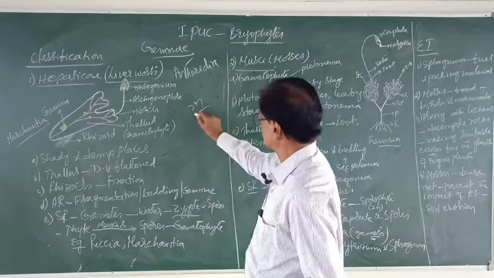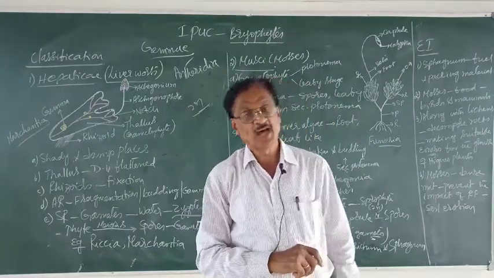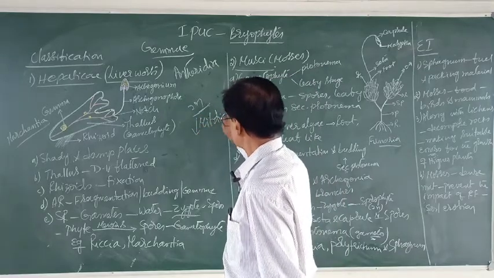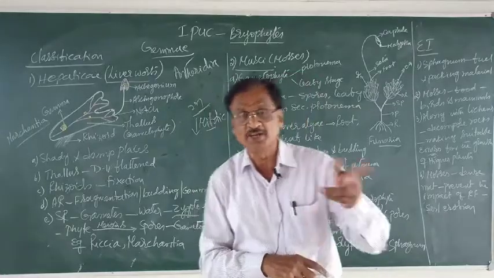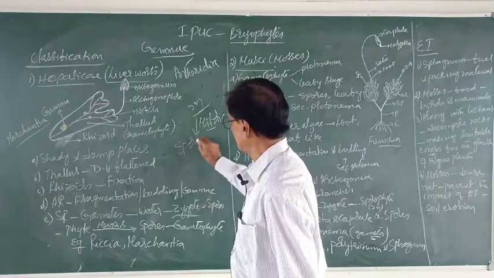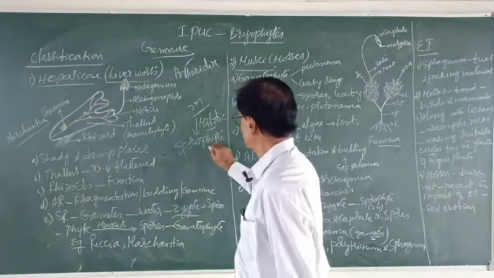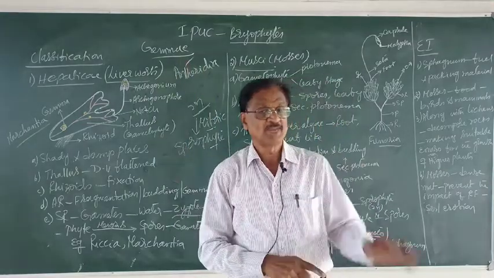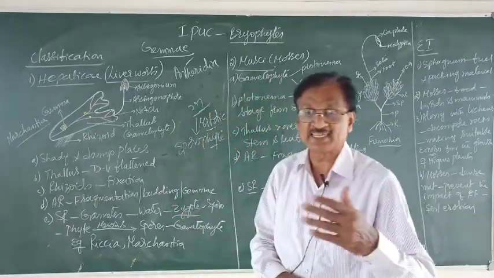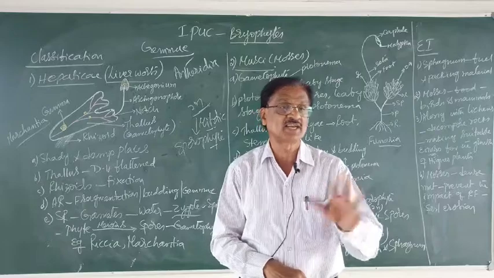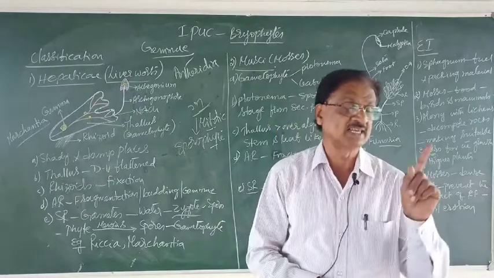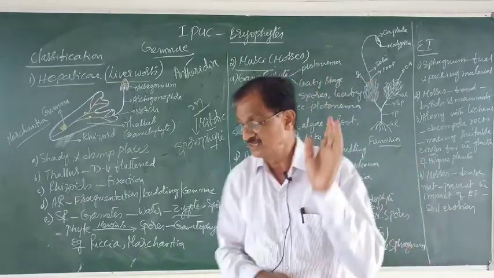Zygote. Zygote is diploid. Now, this zygote by mitotic division forms a diploid body by name sporophyte. So, sporophyte is the diploid body formed by mitotic division of what? A diploid zygote. Then the sporophyte gets attached to what? The gametophyte. It is not an independent one. This sporophyte by meiotic division forms haploid spores.